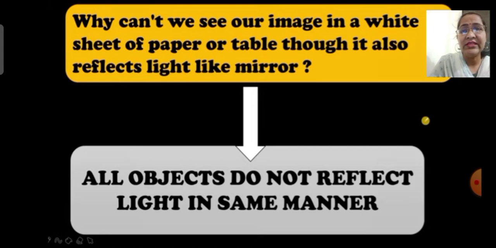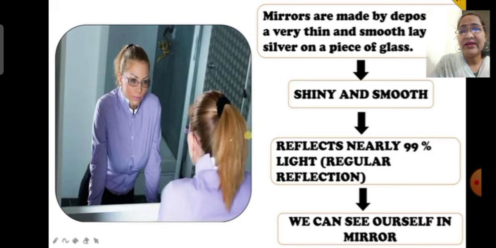Now children, we will see how mirrors are formed. Mirrors are made by depositing a very thin and smooth layer of silver on a piece of glass, which makes it shining. Mirrors reflect almost 99% of light, and because of the reflection of light, we see the things which are present around us.